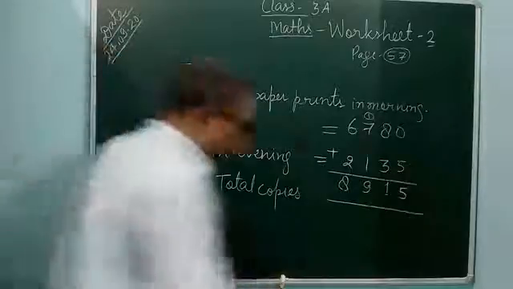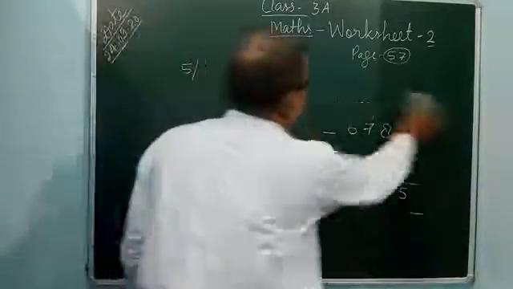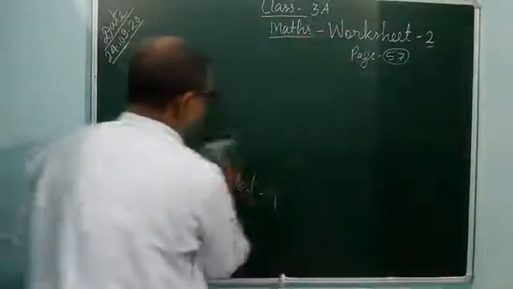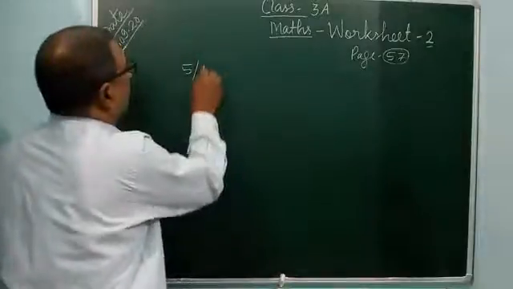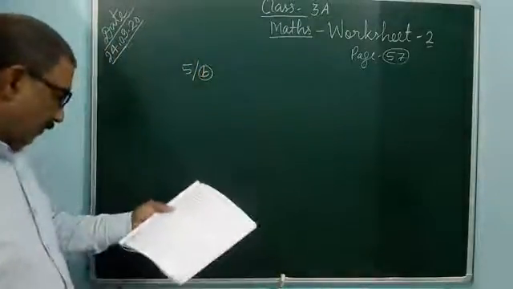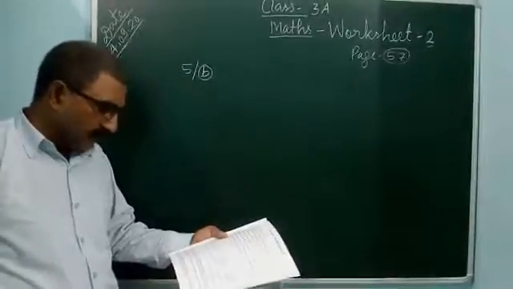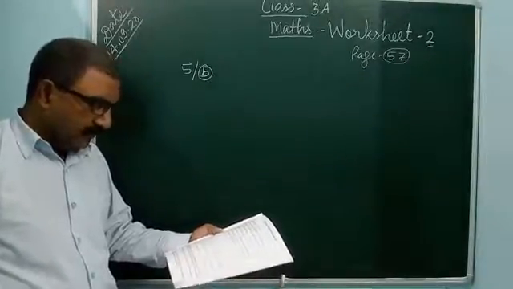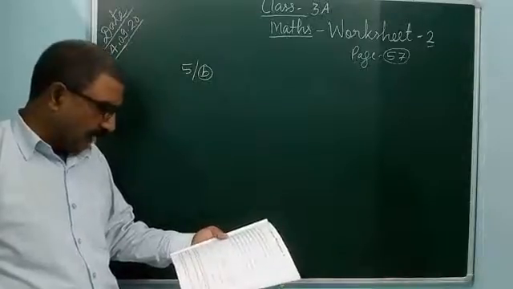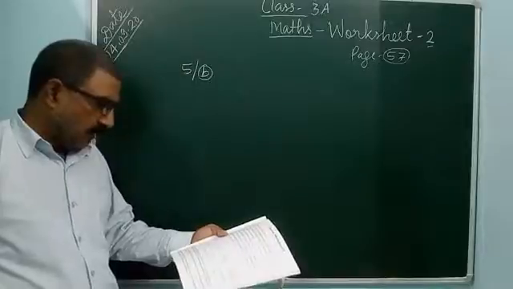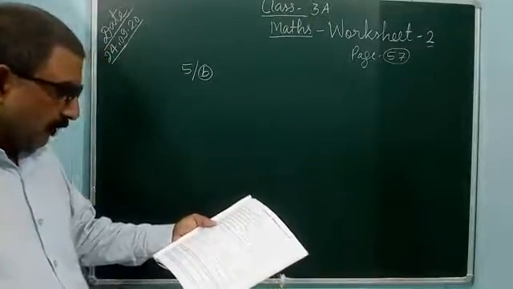After that, question number 5B. A farmer wants to plant 2,740 trees. He has planted 1,864. How many more trees does he have to plant? So the farmer wants to plant trees. Total trees 2,740.